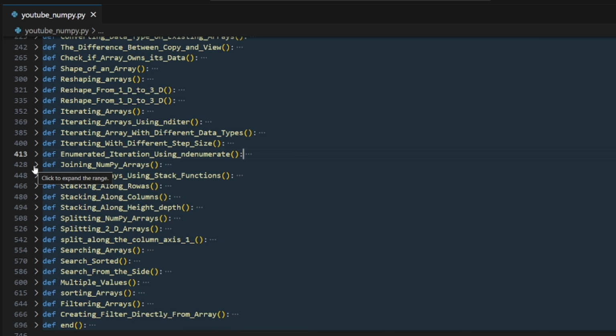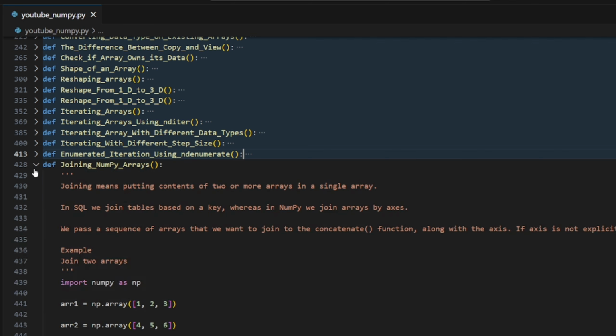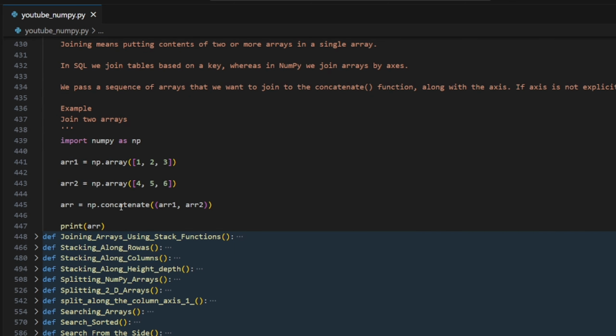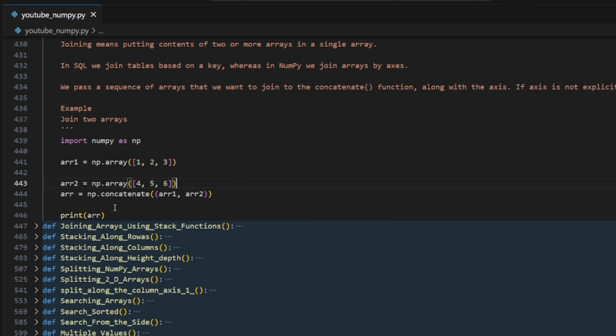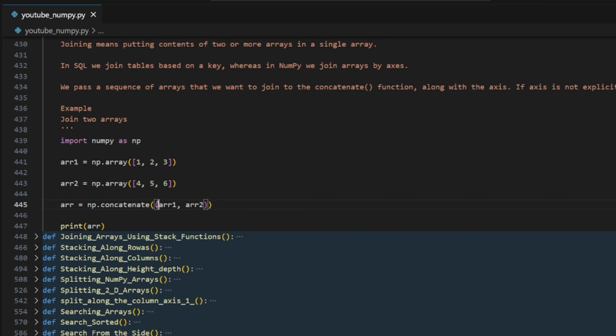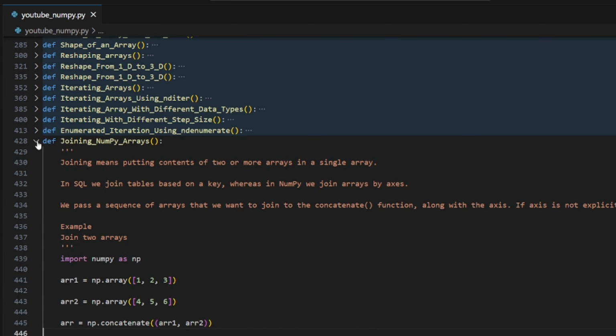See, for those guys who already know the basics, or even at the intermediate level, it would hardly take 1 hour or even less time to finish all the topics, right? So now we are having this concatenate, which simply means joining. And with lists, imagine we have lists L1 and L2, and if you want to join them, we can use this, right? But here we have NumPy arrays, array 1 and array 2. We simply concatenate them, so it simply joined them together. Okay, I don't think I need to run that.